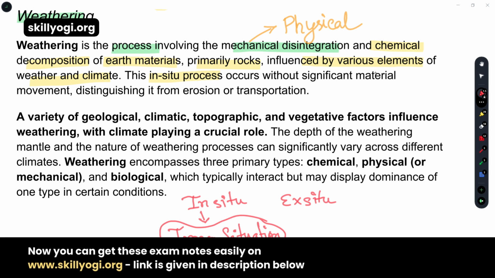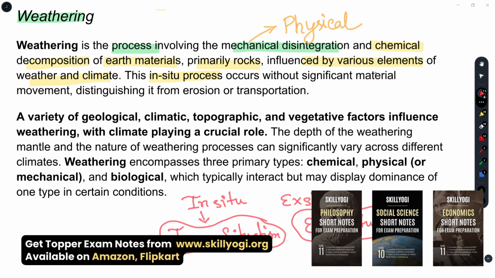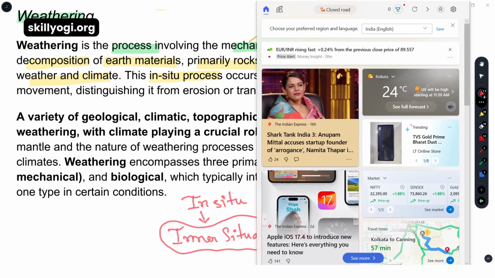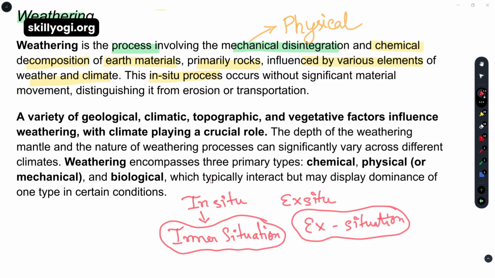And ex situ, that means exterior situation, that means in which places now they are belonging, from that places they are also taken away to another places to reserve those. That is called the ex situ. So that is the difference between in situ and ex situ. I think all of you understood.